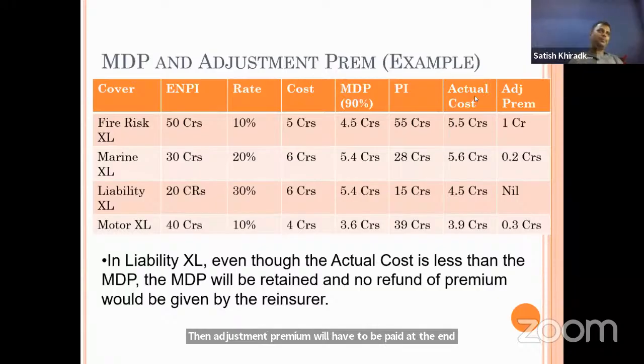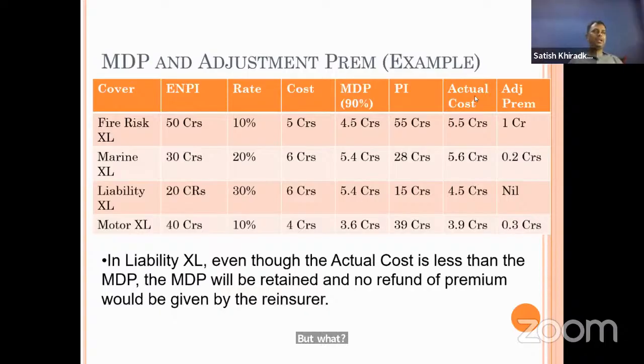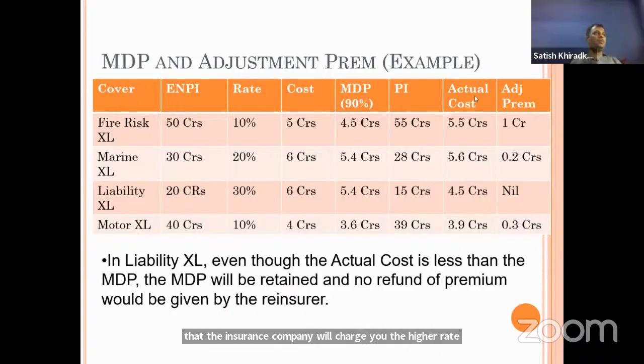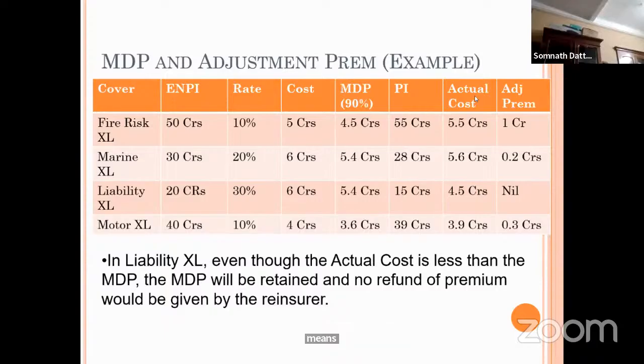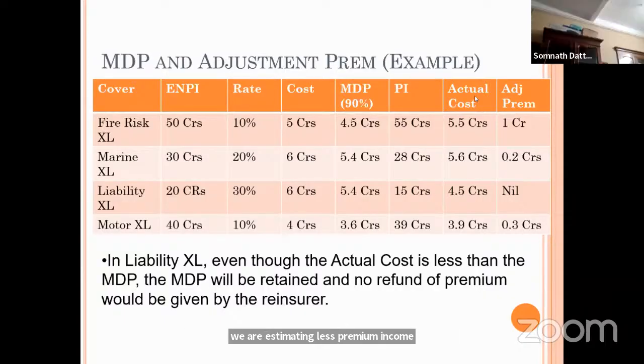That is fine, we can pay that. It is even good for us. But we have to retain the loss by the insured only. The actual disadvantage to the insurance company in lower estimation is that the reinsurance company will charge you a higher rate. They will say your estimation is less, so the rate will be higher. You are estimating less premium income, 50 crore instead of 70 crore. So he will say that he will not get much, so he will charge you a higher rate of premium.